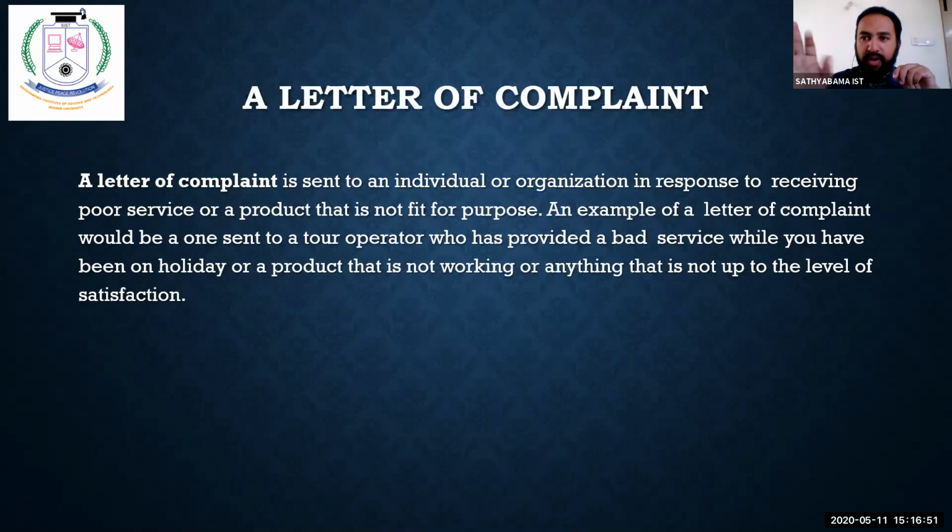Formal letters. These are not informal letters. You don't say, "Hi, how are you? I came to your hotel. Your hotel's infrastructure was very good, but I had your food. The food was very, very bitter. The food was not tasty." You write like that? No. Two sentences or three sentences, very, very formal sentences. Yes, that is a formal letter.